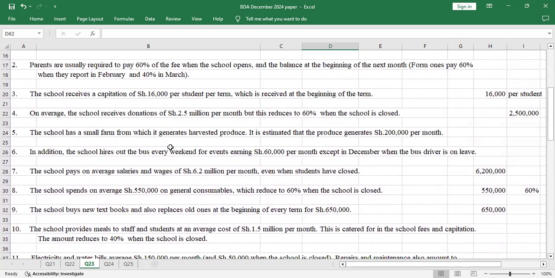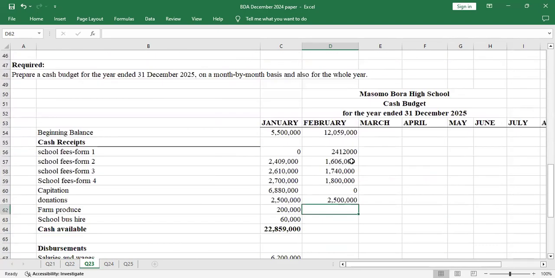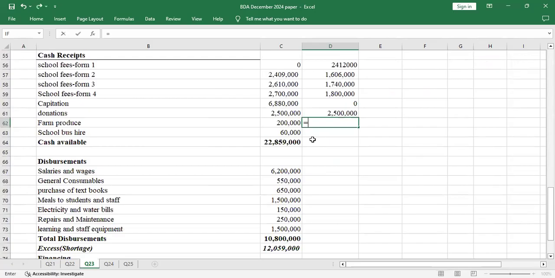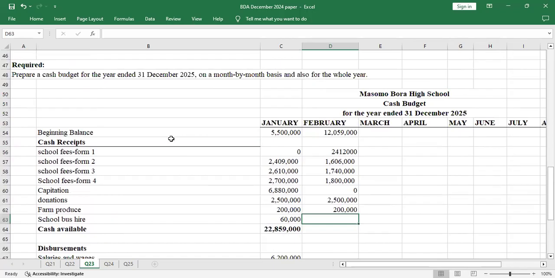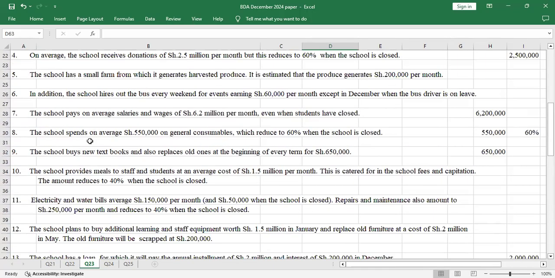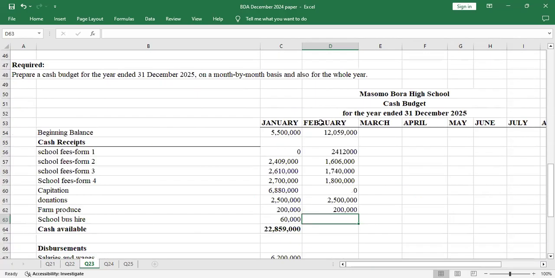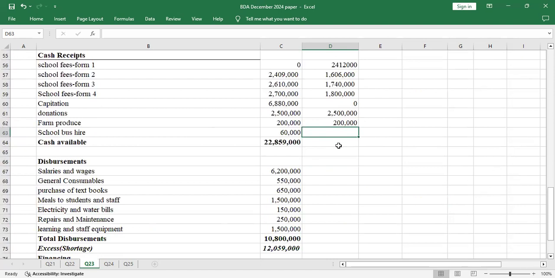The school has a small farm which generates harvested produce. It is estimated that the produce generates 200,000 per month. So even in February, we'll have 200,000. Then the bus hire, we move so that we don't miss out on anything. The school hires out the bus every weekend for events, earning 60,000 per month, except in December. So February will also have 60,000.